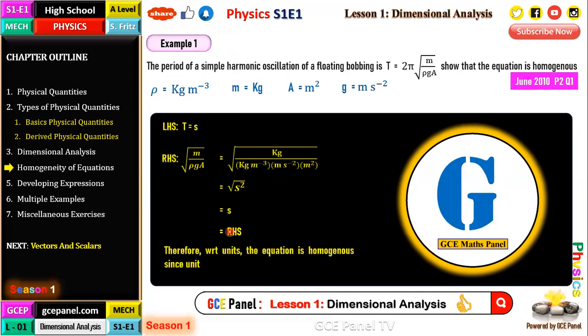So at this point, with respect to units, this is our conclusion. Therefore, with respect to units, the equation is homogeneous since units and exponents on the left-hand side and right-hand side are equal. So this is how we answer the question in an exam. Okay, so with respect to the units, it is homogeneous, dimensionally homogeneous.